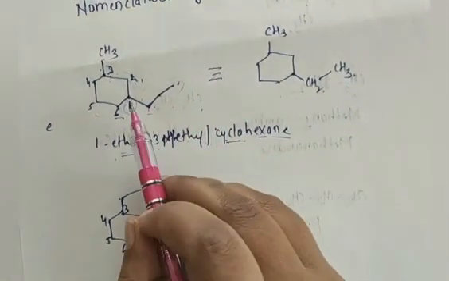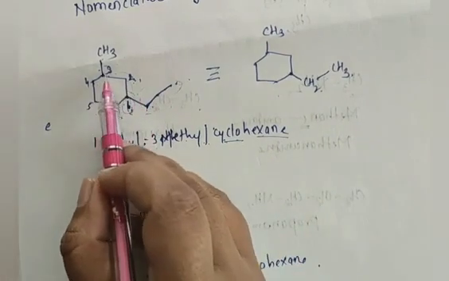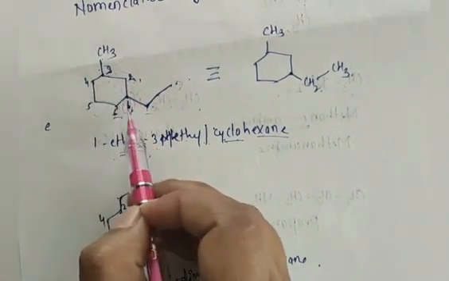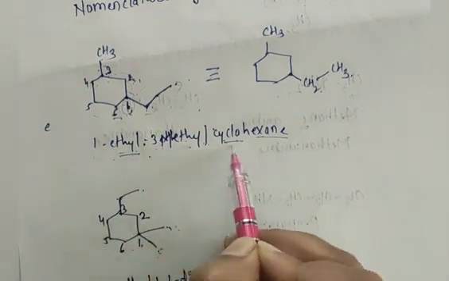Try to understand both examples. In the first case I started numbering from this carbon because the ethyl group is larger as compared to methyl, and alphabetically also E will become first, so I wrote 1 ethyl, 3 methyl, cyclohexane.